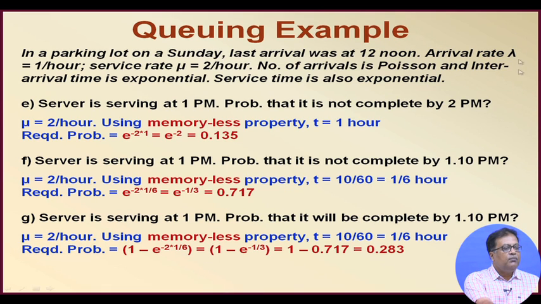What is the probability that the server is serving at 1 p.m. and it is not complete by 2 p.m.? So, mu equal to 2 per hour, using the memoryless property t equal to 1 hour. So, the required probability is e to the power minus 2 times 1, which is e to the power minus 2, and in the second case t is 1/6 hour, so it should be e to the power minus 1 by 3.